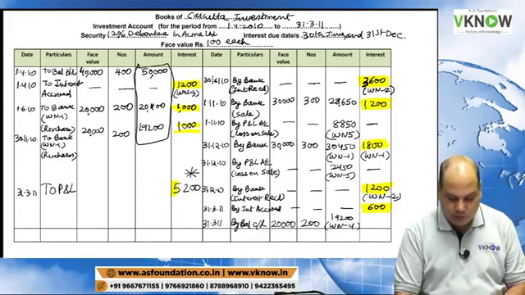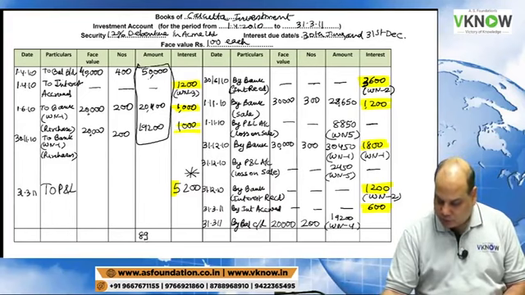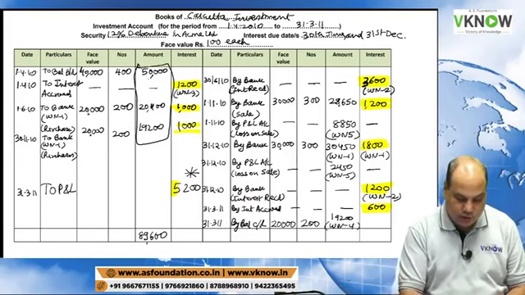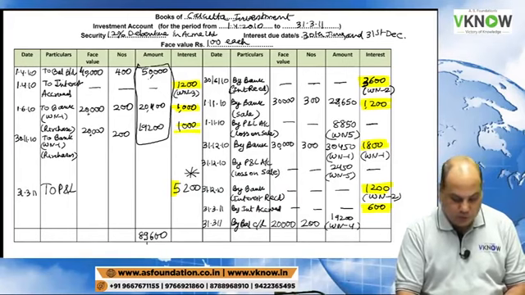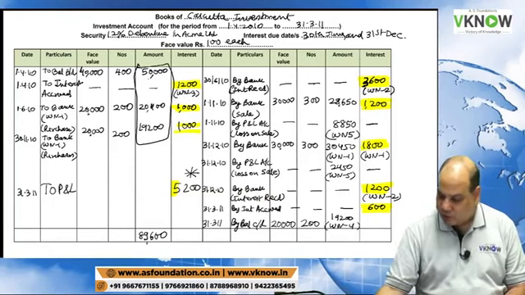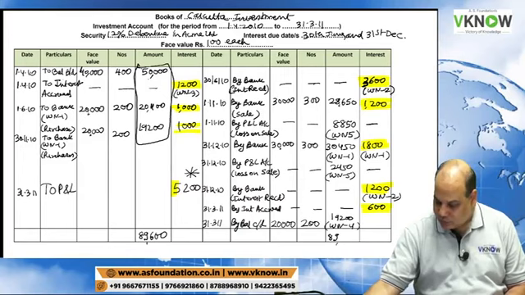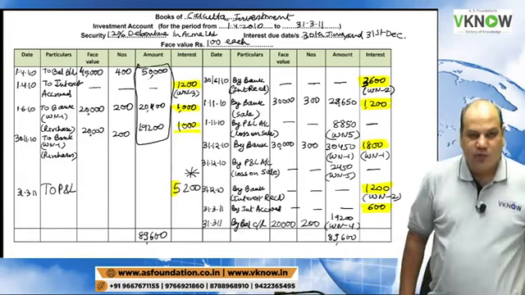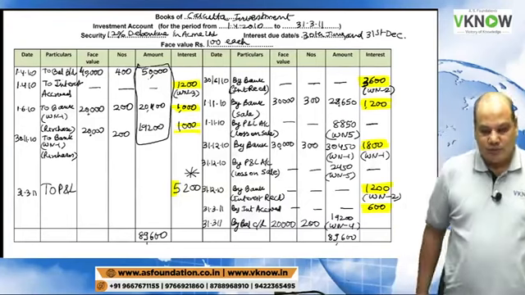50,000 plus 20,400 plus 19,200 is 89,600. And on the credit side also it should tally: 28,650 plus 8,850 plus 30,450 plus 2,450 plus 19,200 is 89,600. Yes, it is tallied. 89,600. Yes, Sakshi, you are right.